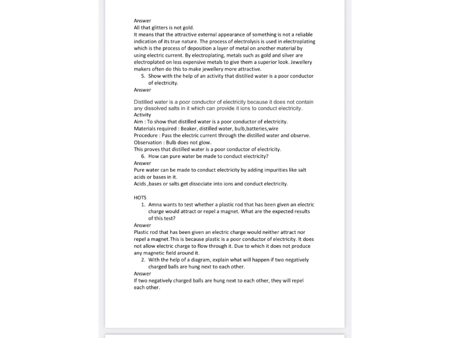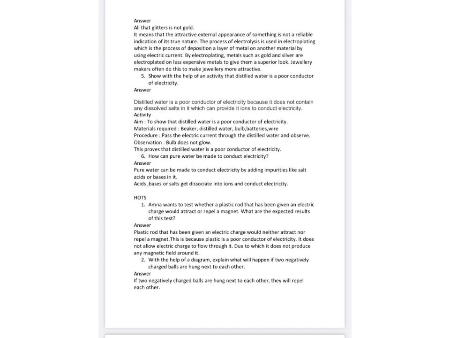In the first question, Amna wants to test whether a plastic rod that has been given an electric charge would attract or repel a magnet. And what are the expected results of this test? Dear students, as we know, when electric current flows through a wire, it behaves like a magnet because it produces a magnetic field around it. But if we provide any charge to the plastic rod, can it produce any magnetic field?